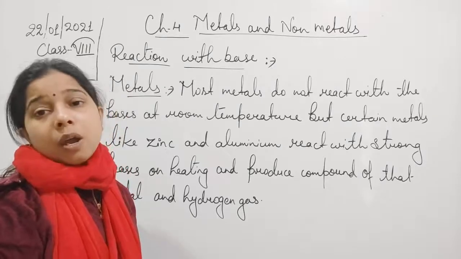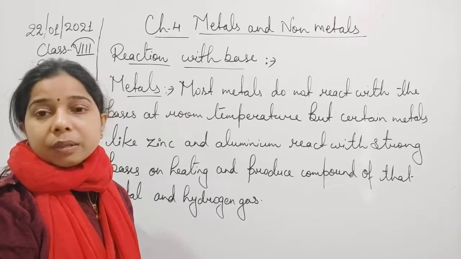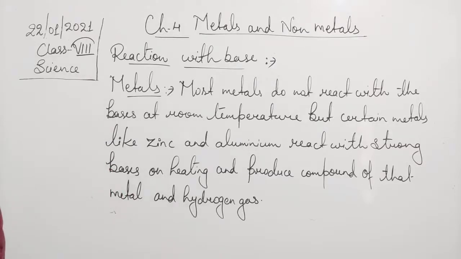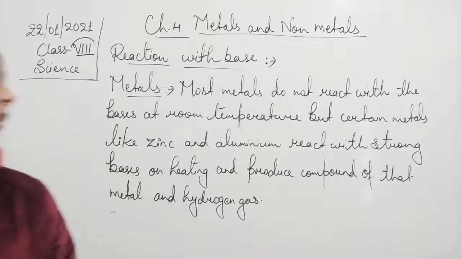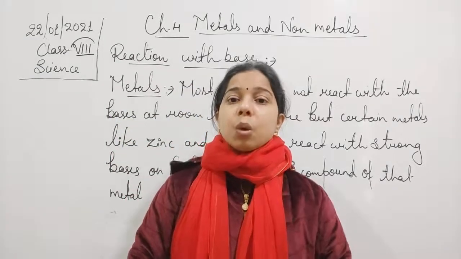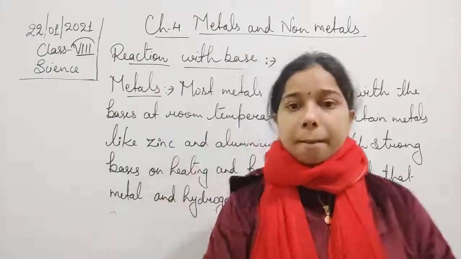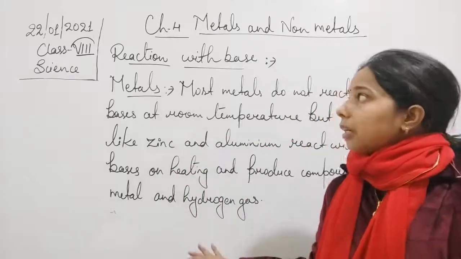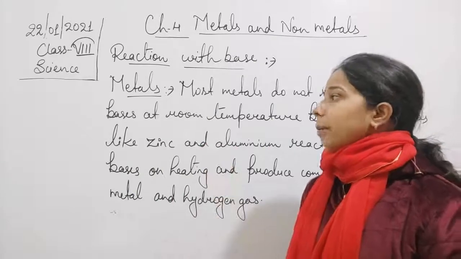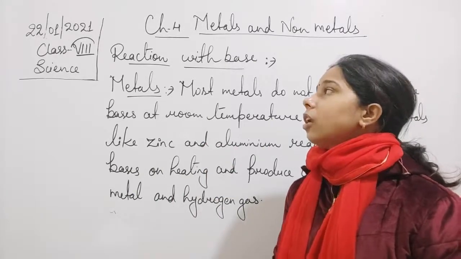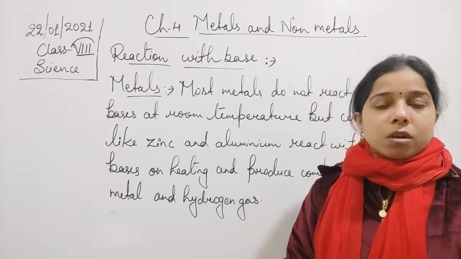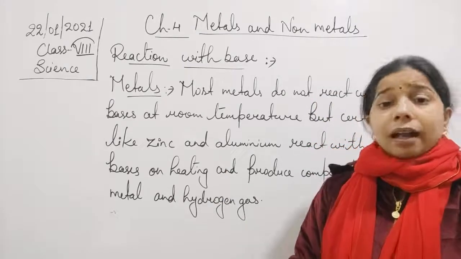If yes, then what kind of a reaction with the bases they will show. Okay, so this was all about the reaction shown by the different kinds of metals and non-metals with oxygen, with water, with acid, as well as the bases. We have seen the chemical properties, which means how we are able to differentiate the metals and the non-metals from each other on the basis of the reaction shown by them with oxygen, water, and even with acid.